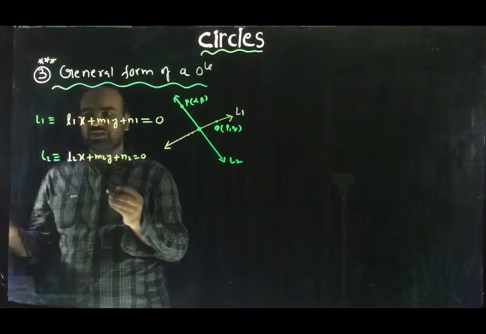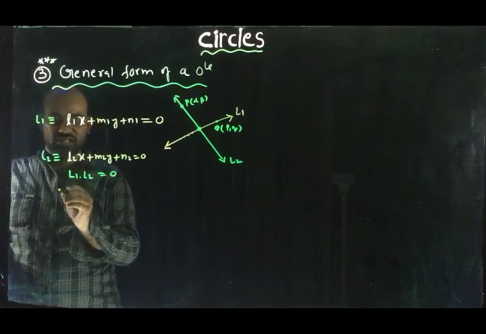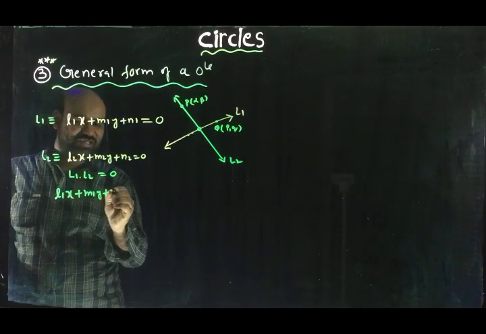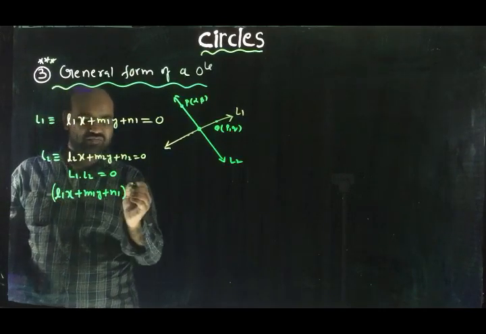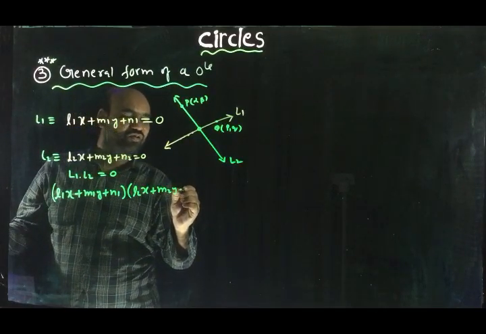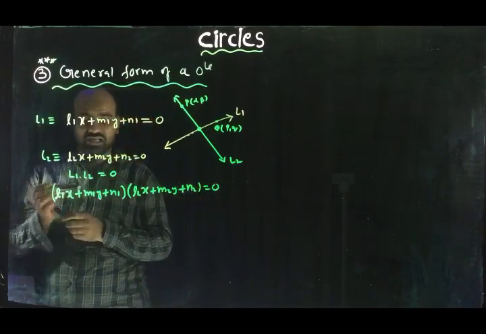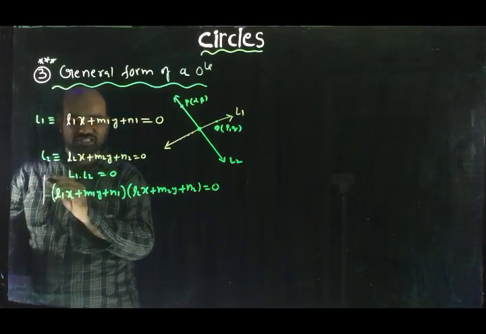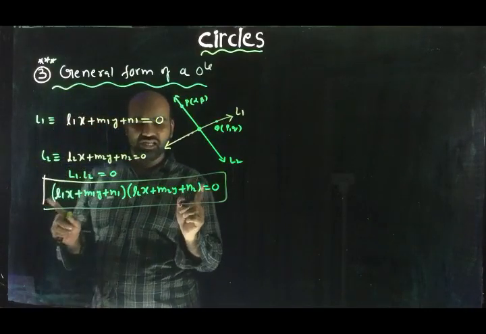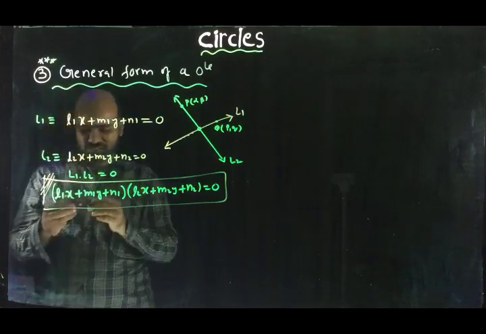If you multiply these two, observe what happened. L1 into L2 equal to 0. L1 means L1x plus M1y plus N1, times L2x plus M2y plus N2, equal to 0. This is a second degree equation in x and y, because a linear is multiplied with another linear. Second degree equation in x and y. What does it represent? That is the interesting thing.